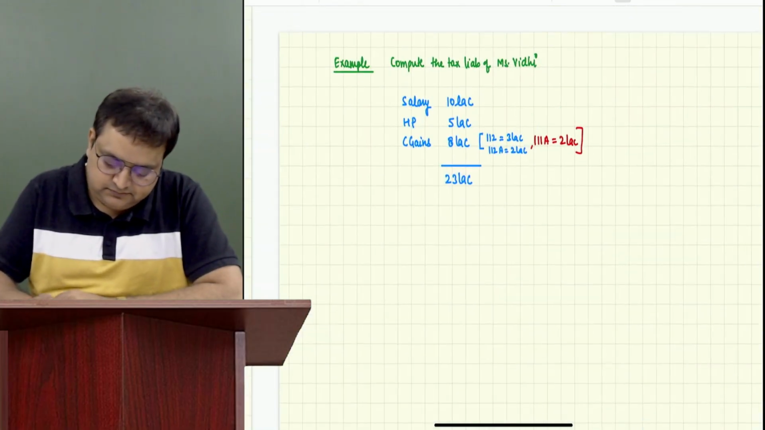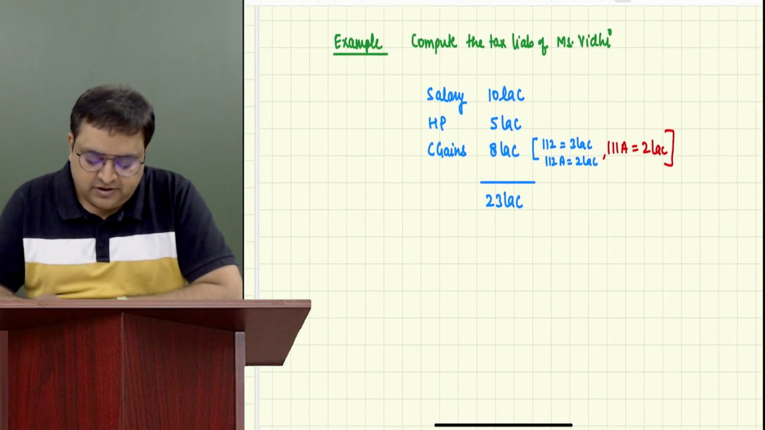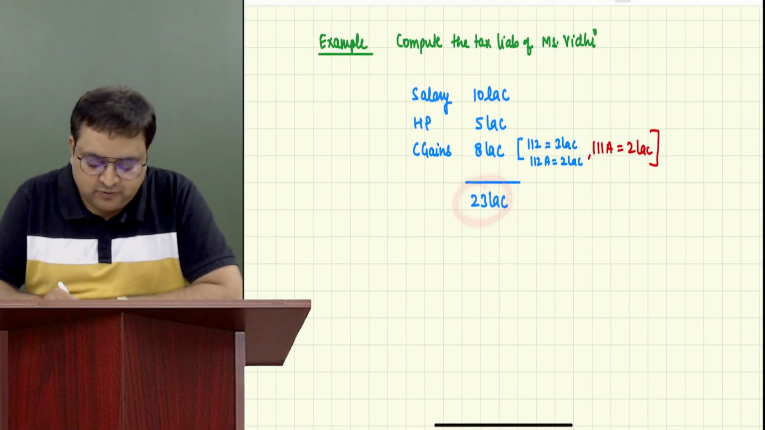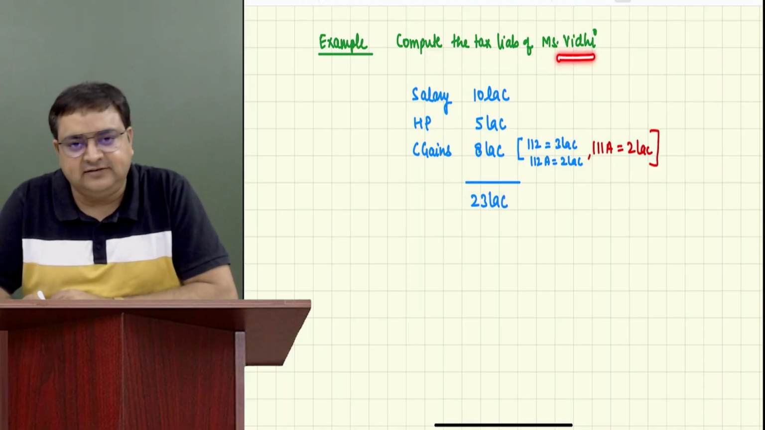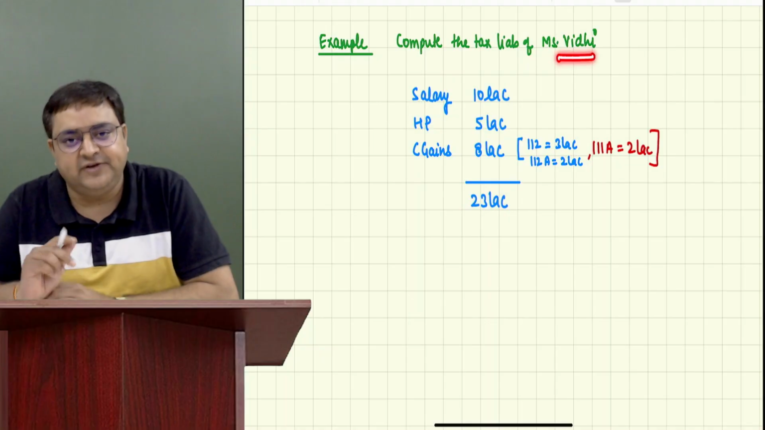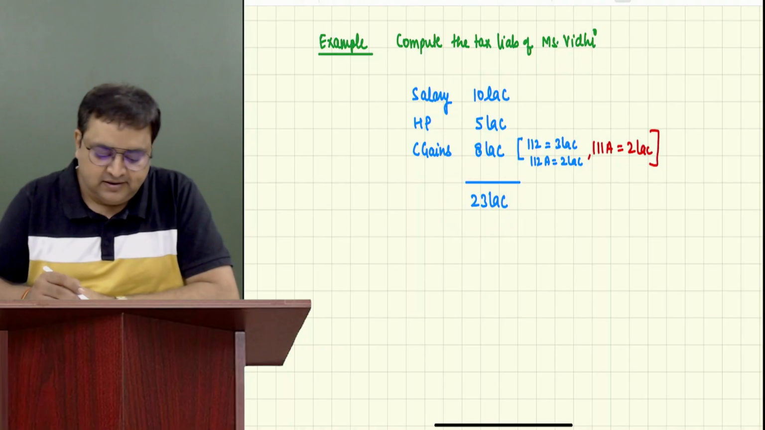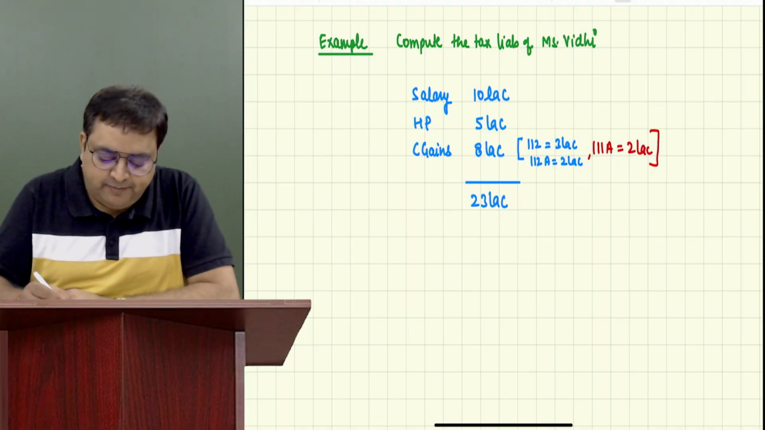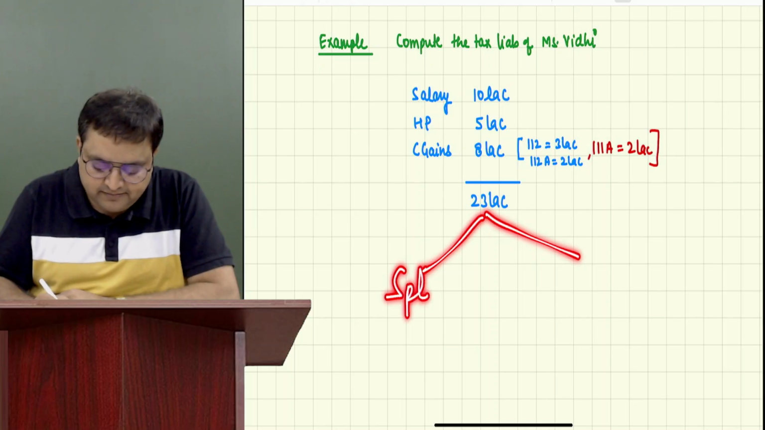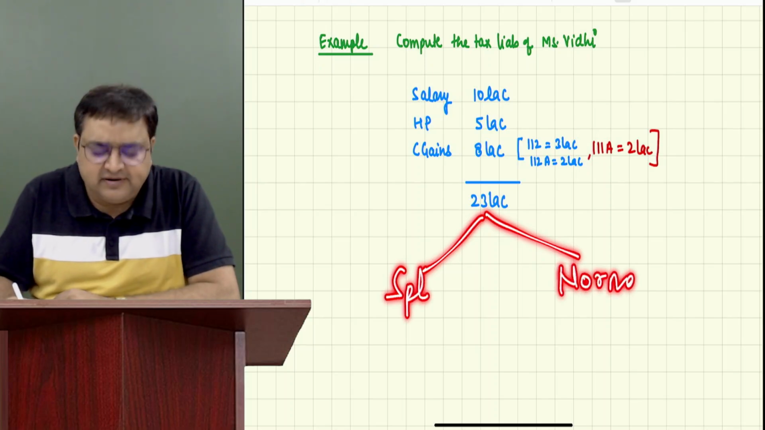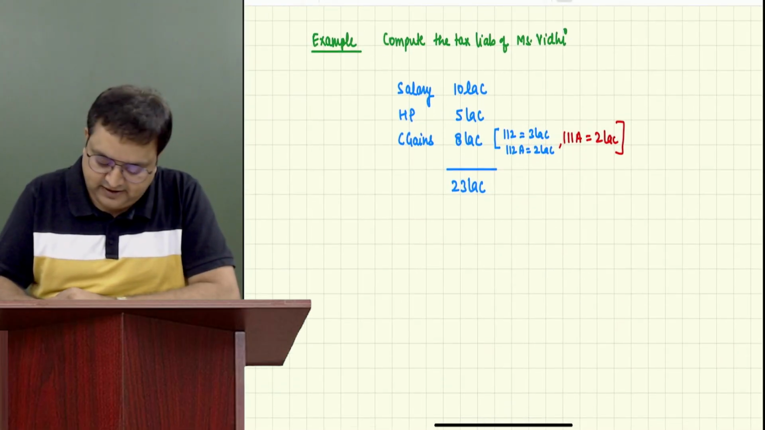Now, her total income is 23 lakh. Guys, whenever we need to compute tax, the question is asking us to compute the tax liability of the assessee. The assessee here is Vidhi. So we need to compute her income. Her total income is 23 lakh. So you will bifurcate this 23 lakh into special income and normal income. Normal income means remaining income. Everybody with me.